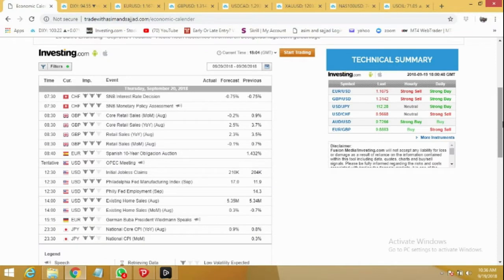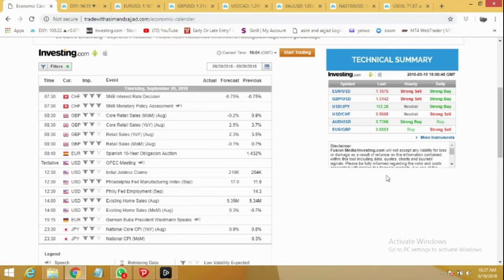Another busy trading day ahead with lots of news events. The day will start with the Swiss National Bank interest rate decisions. They're not going for the rate hike, but still we can expect some volatility during these hours. Then at 8:30 GMT we have retail sales MOM for GBP. The forecast looks pretty weaker and we can expect bigger drop in all GBP pairs.